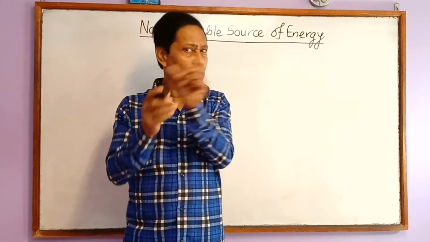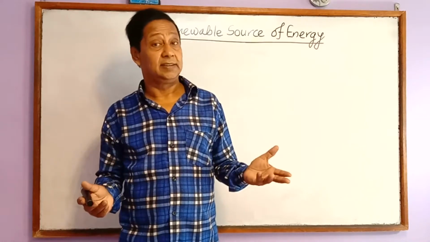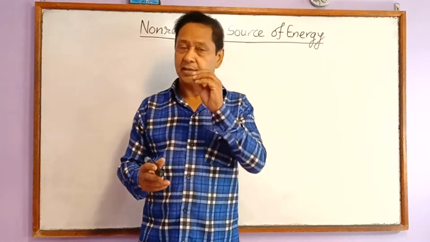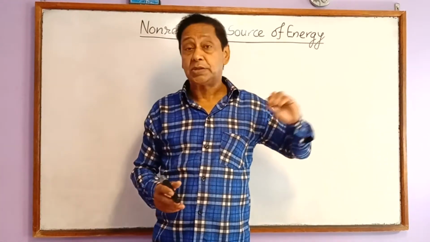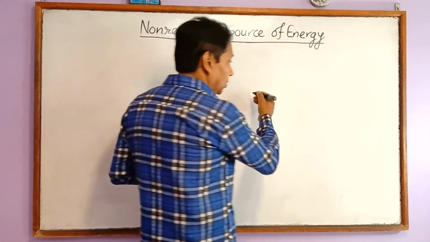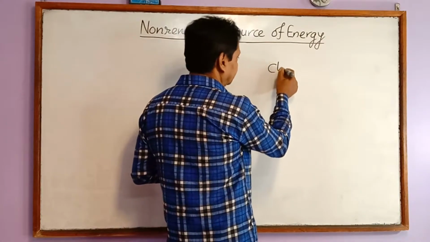Now, a new word came: nuclear reaction. What is it? How is it different from a chemical reaction? It is very different from the chemical reactions which we did in the chemistry chapter. I want to mention them: chemical reaction and nuclear reaction.